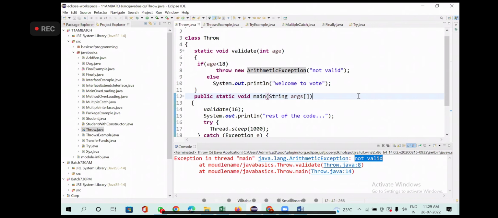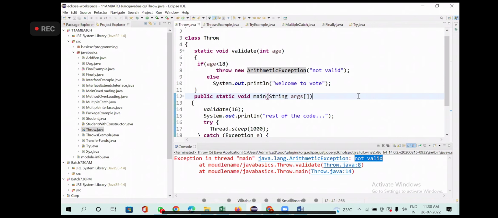Throw keyword is used to throw an exception explicitly, or separately. It's up to you how you want to write. Okay. Then point number 2.